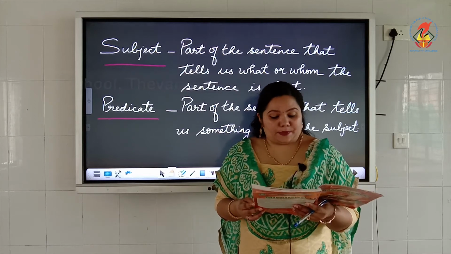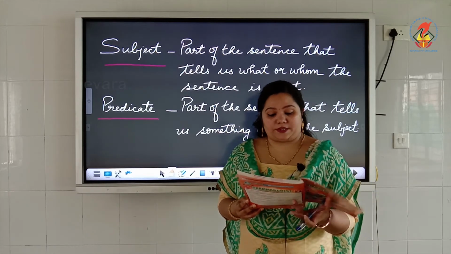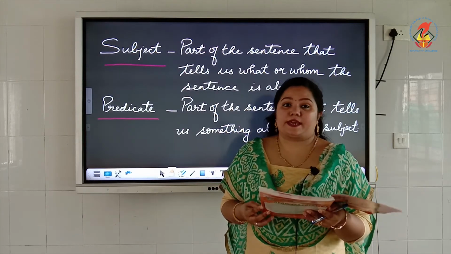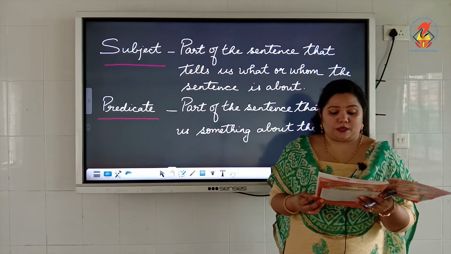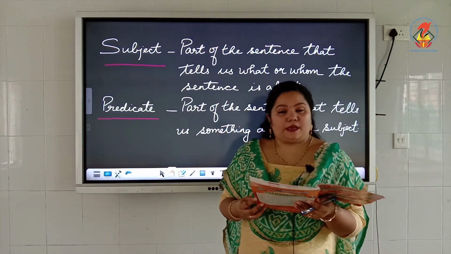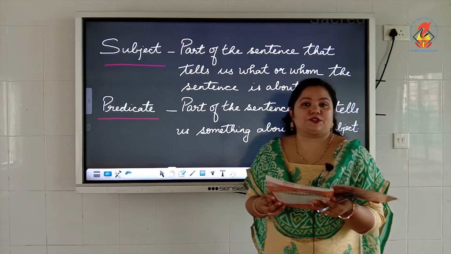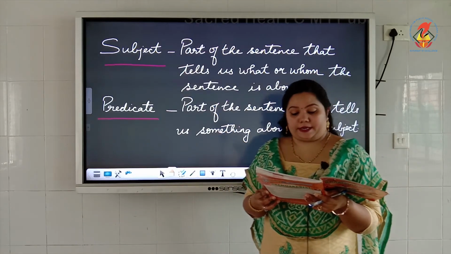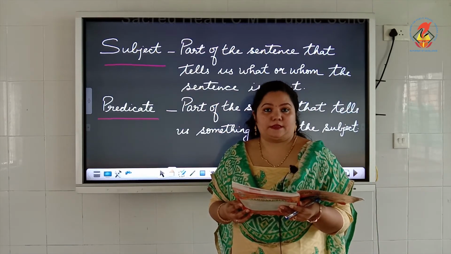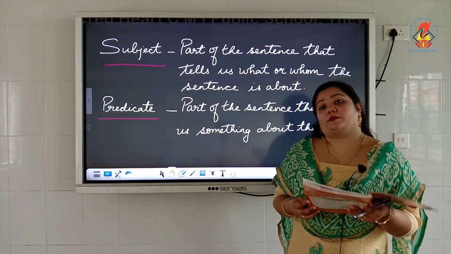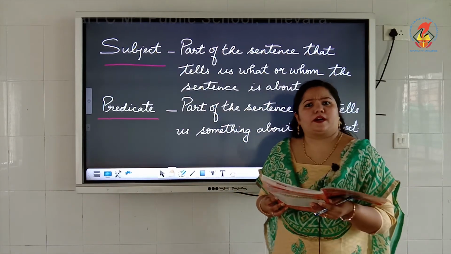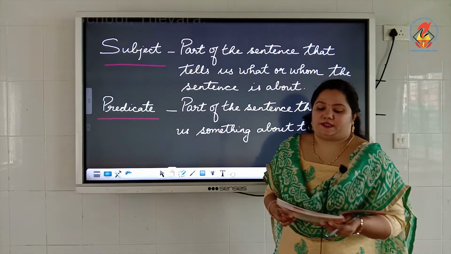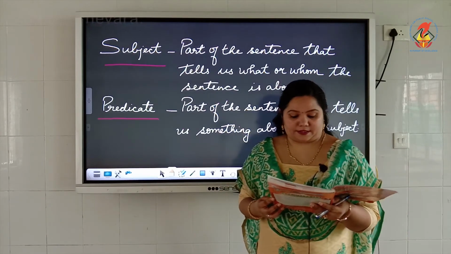Okay, and some more examples are given there to understand the subject and the predicate. It is given in a box over there. On one side, subject is mentioned, and on the other side, predicates are mentioned. And the first one, I want all of you to just look into your textbooks. Subject over there is the boy, and predicate was chasing a cat. So for the subject, we are talking about the boy and what the boy was doing. The entire other part of the sentence would become the predicate. And what was he doing? Yes, he was chasing a cat.